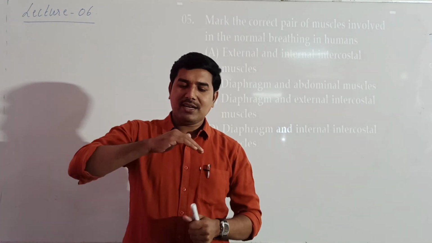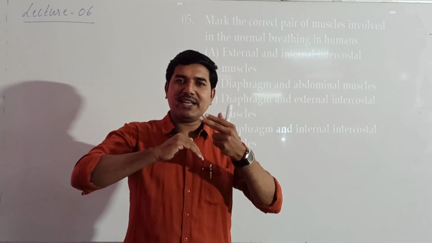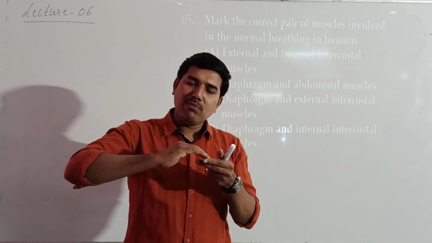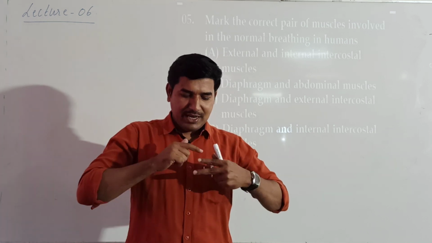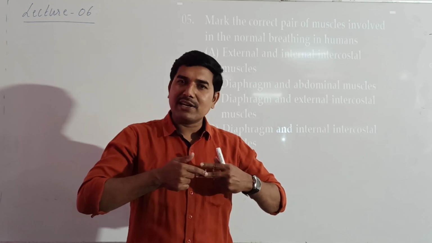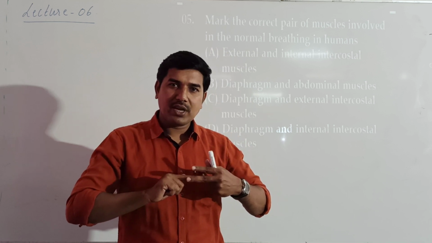Regarding the diaphragm, normally it will be dome shaped. During inspiration and expiration it has to move. The muscles of the diaphragm will move, definitely. Along with that, we have ribs. In between ribs, we have intercostal muscles. The outer part is external intercostal muscles.